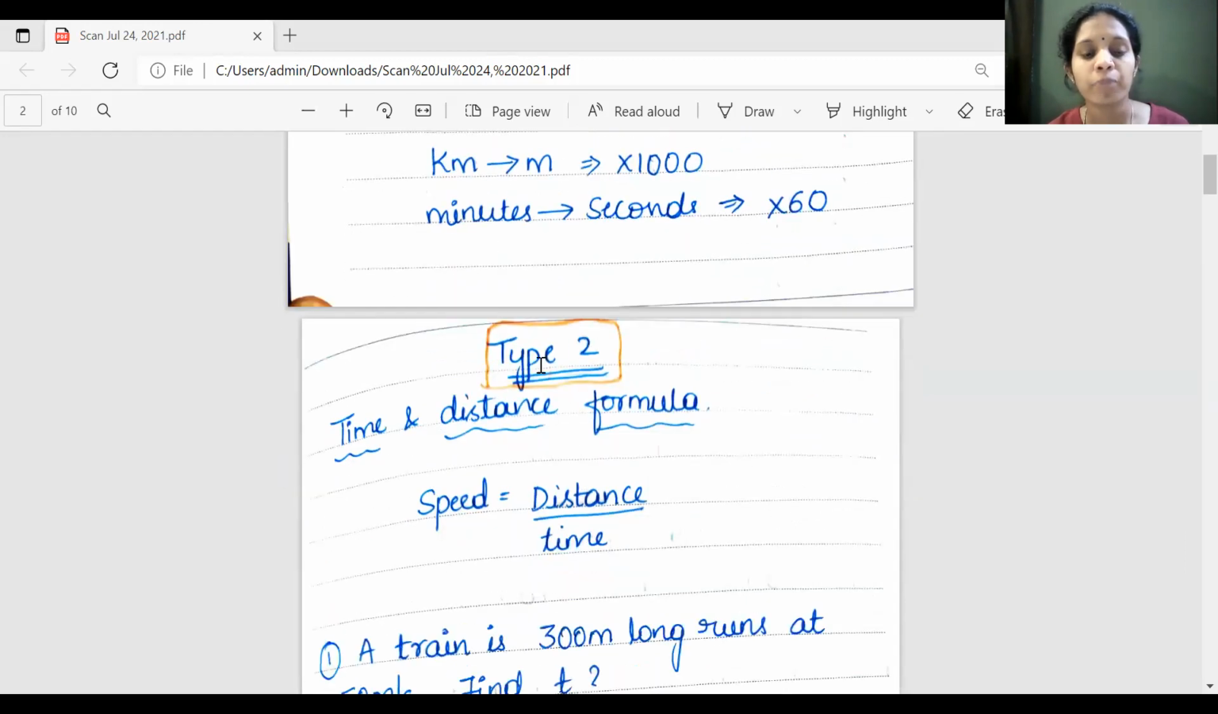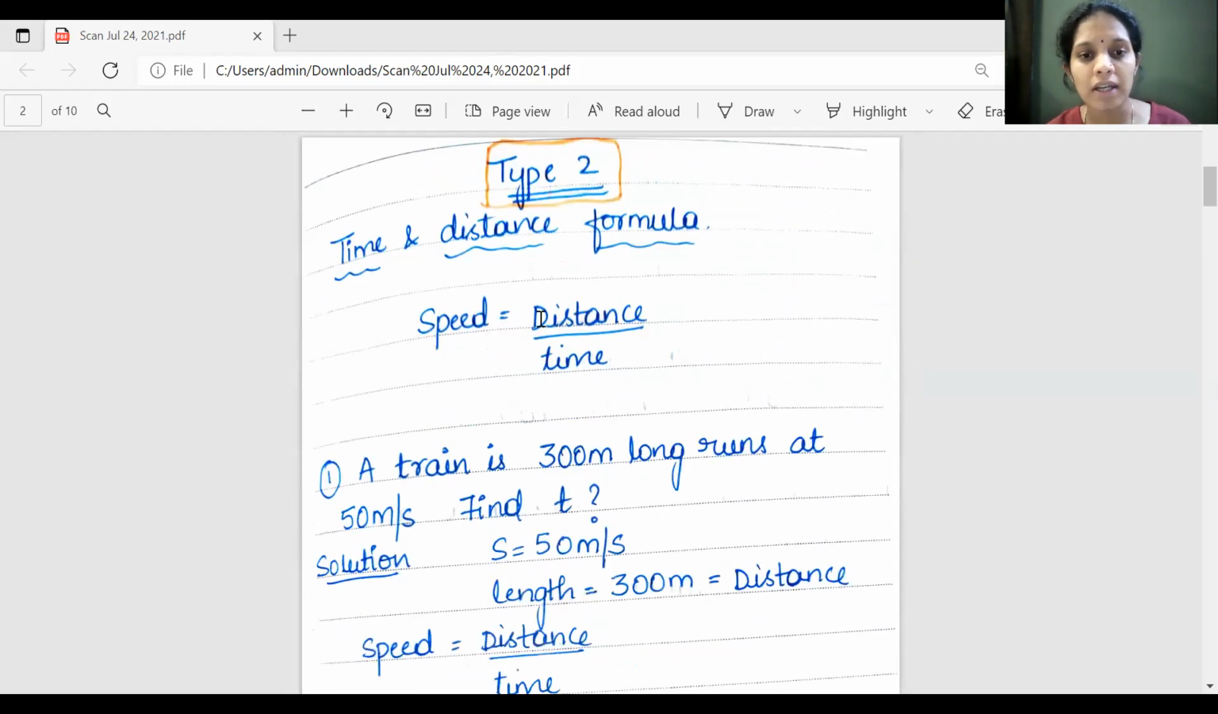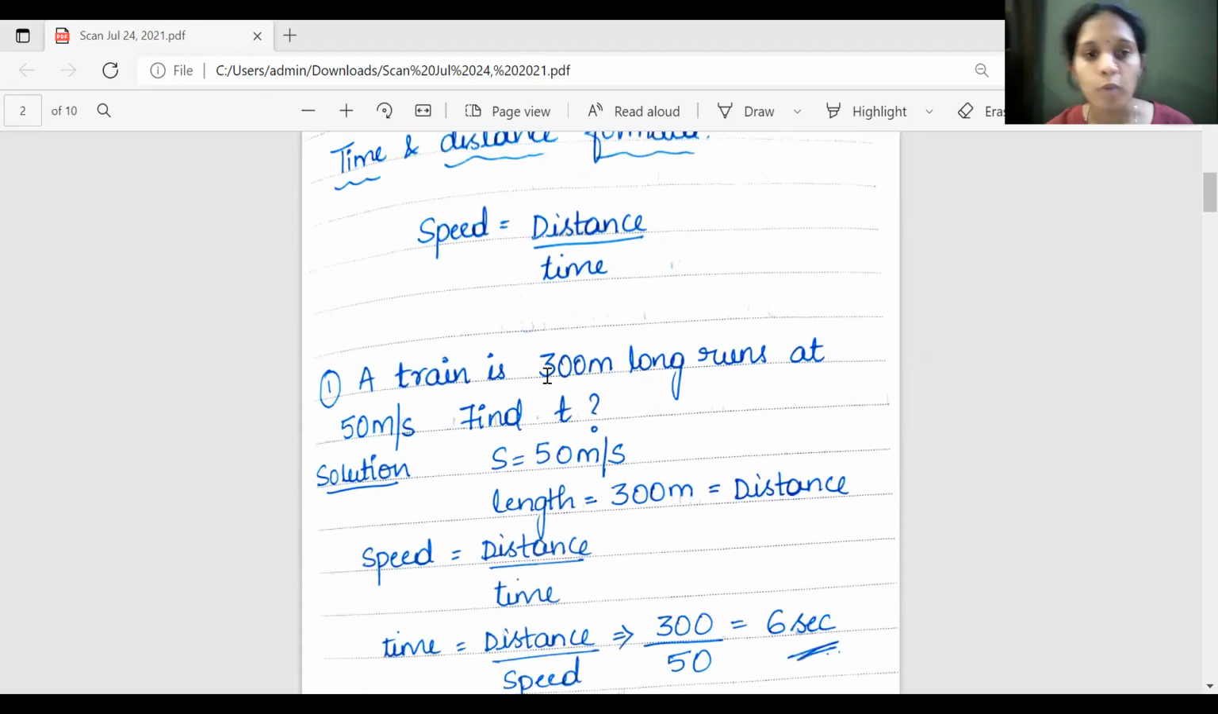Type 2 is the time and distance formula. We know that speed is equal to distance by time. This is the basic formula you need to remember. I'll solve a problem. A train is 300 meters long, runs at 50 meters per second, find time. First, I will write the given values.